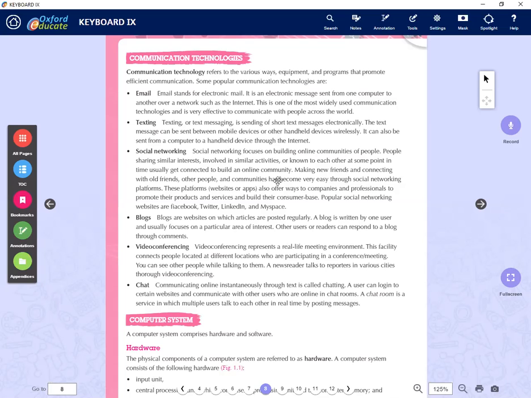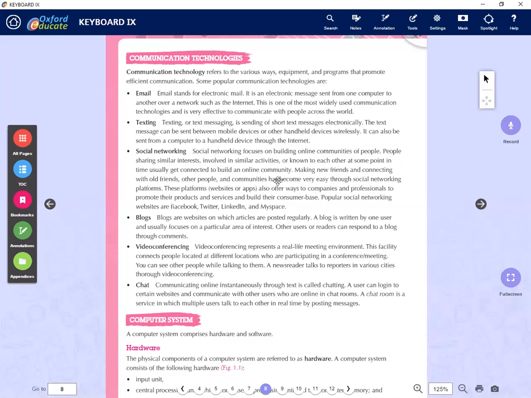First one is the email. Email is called electronic mail. Nowadays, due to this COVID situation, you can see almost all messages are exchanged by email. Office people are sending work to their employees, and the employees send their work back to their boss. So they are exchanging everything by email. They don't need to come to report, so it's easy for that also. That's email technology.